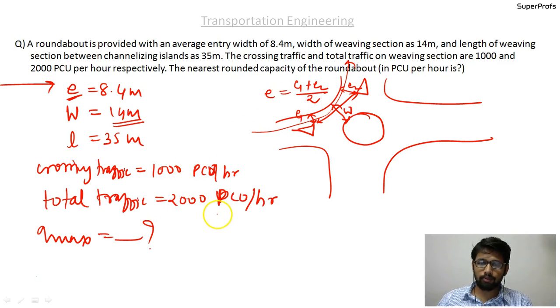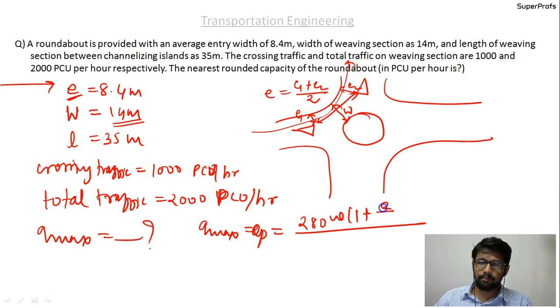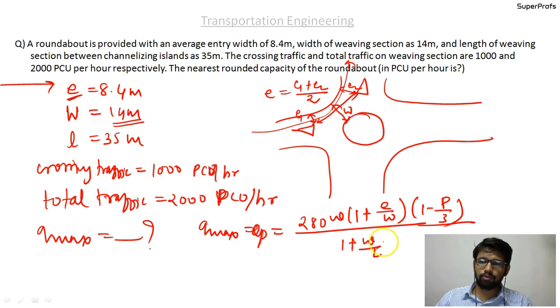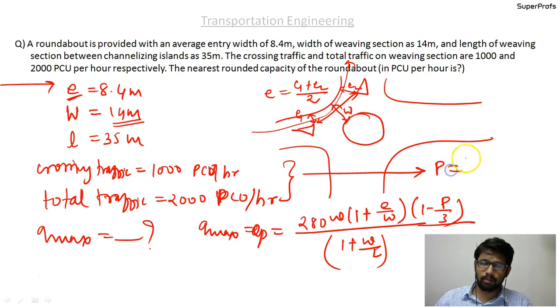Finally, the formula is Q max or QP equal to 280 W (1 plus E by W)(1 minus P by 3) upon 1 plus W by L. The proportion of weaving traffic we are not aware of, and we can find it: P equal to weaving traffic upon the total traffic.